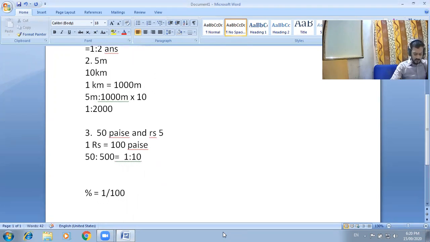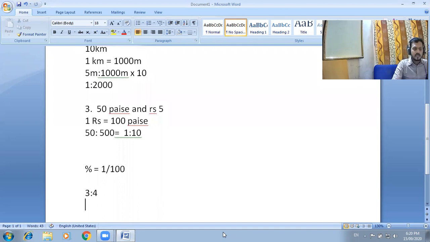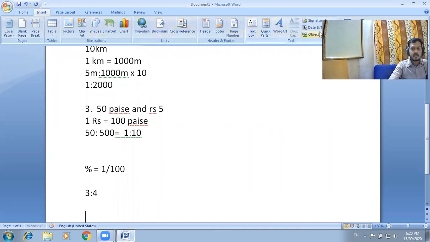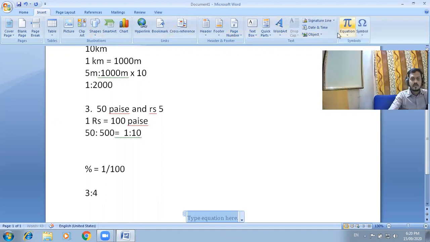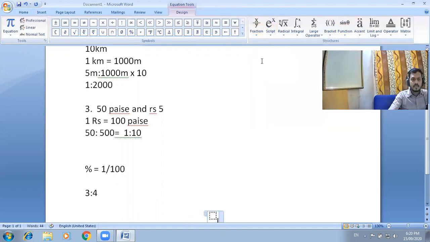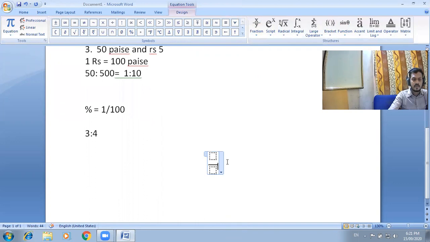So for our first question, we multiply the numerator by 100 and write the symbol. First one, 3 raised to 4, that is 3 divided by 4.